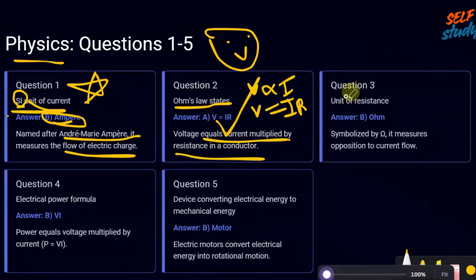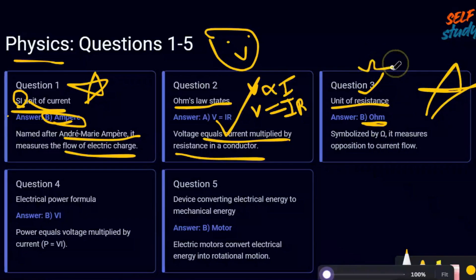Okay. Next, third question. Unit of resistance. What is the unit of resistance? It is ohm. This unit is important in physics. The unit of resistance is ohm, symbolized by the omega sign. Resistivity unit is ohm meter. Resistivity is completely different from resistance. Resistivity is a constant value, and resistance will change according to the conductor provided.